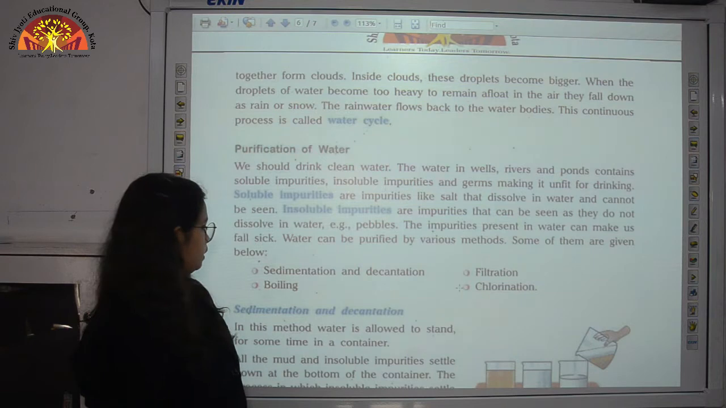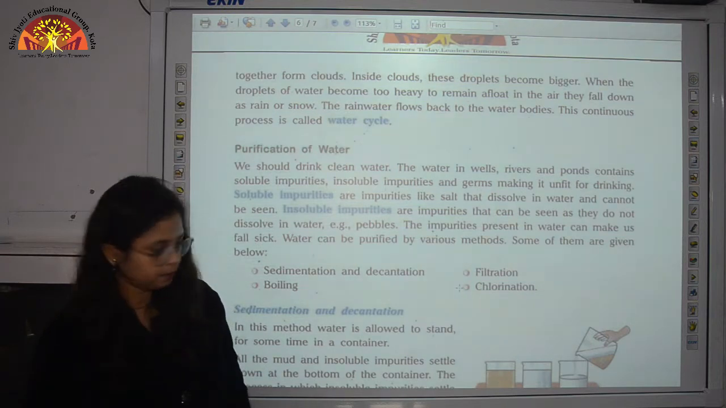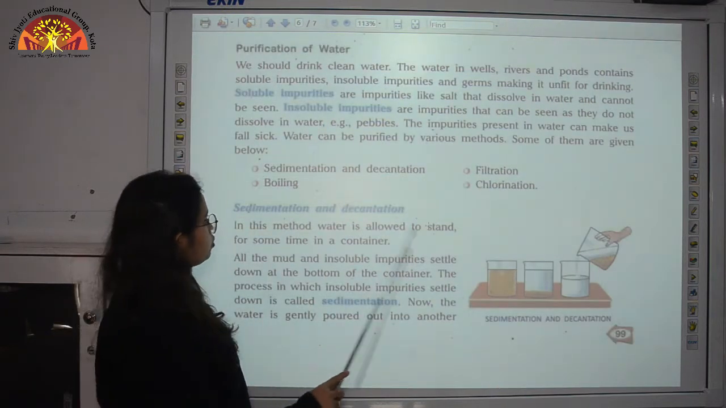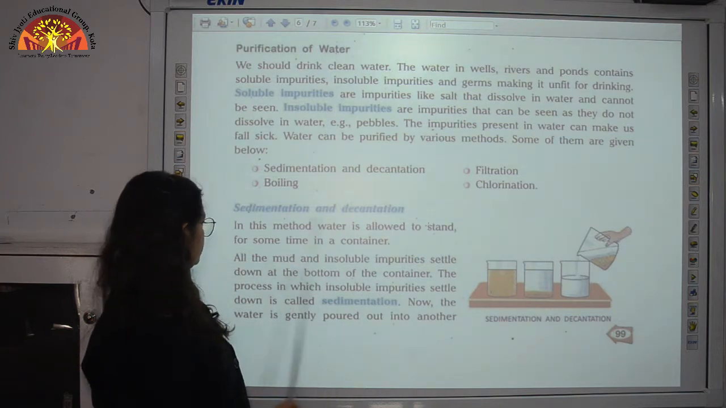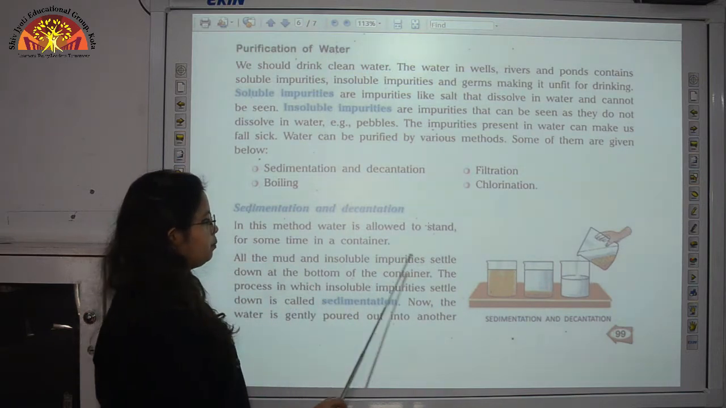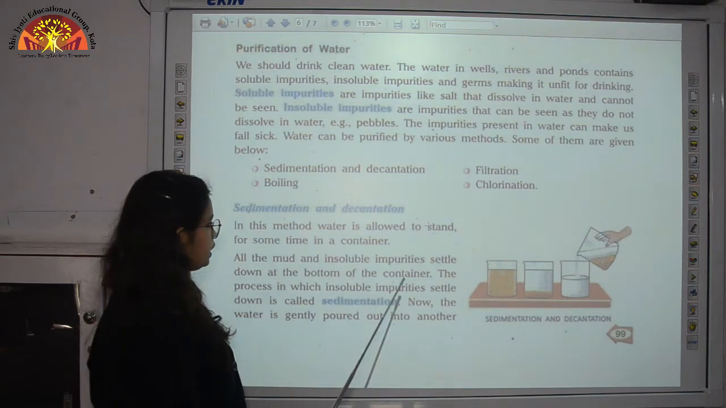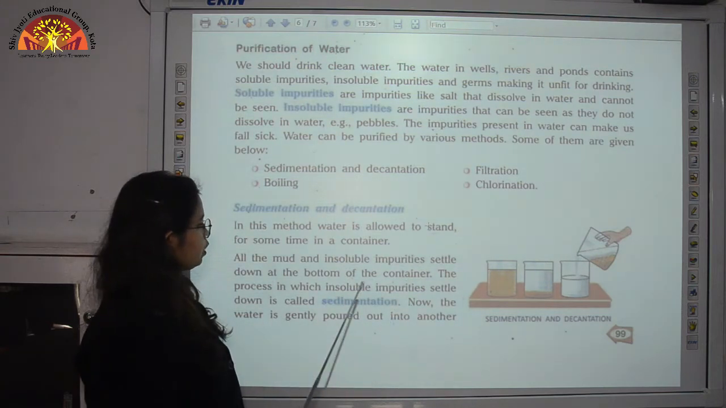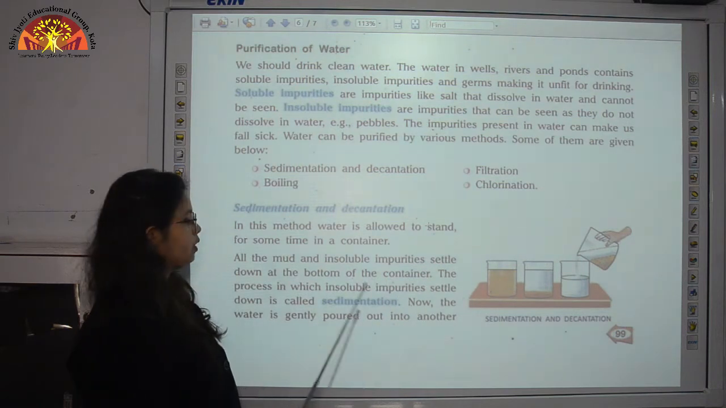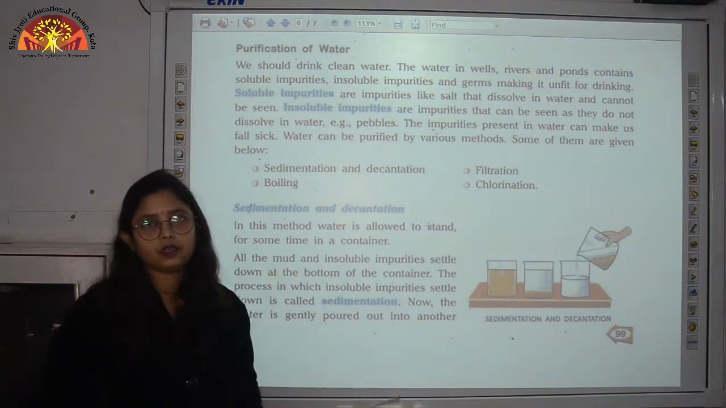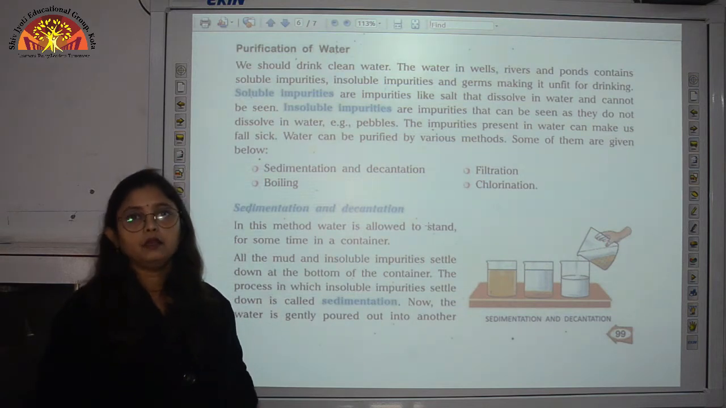So let us come to sedimentation and decantation. Now, in this method, water is allowed to stand for some time in a container. All the mud and insoluble impurities settle down at the bottom of the container. The process in which insoluble impurities settle down is called sedimentation. So children, what is sedimentation over here? When we keep the water for some time, then the insoluble impurities start settling down. So when these impurities settle down, this process is called sedimentation.